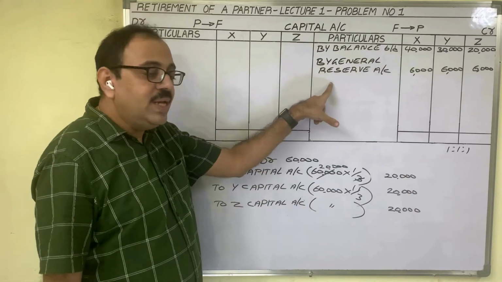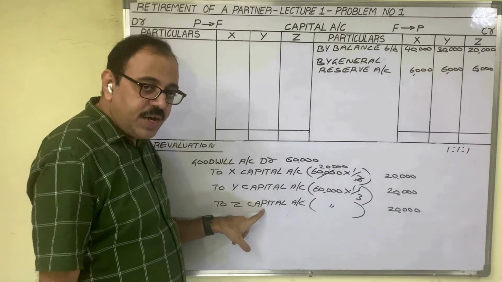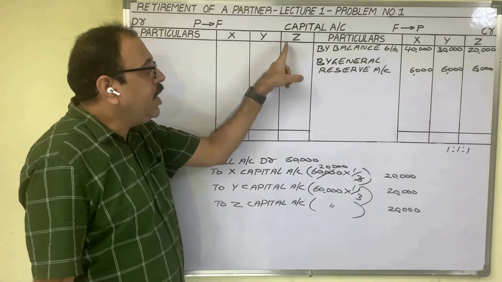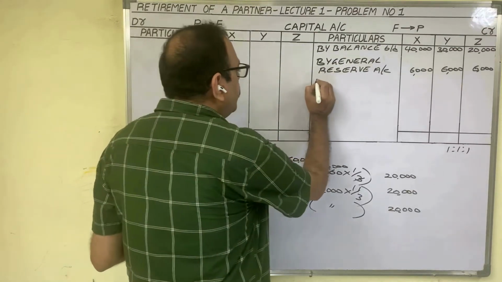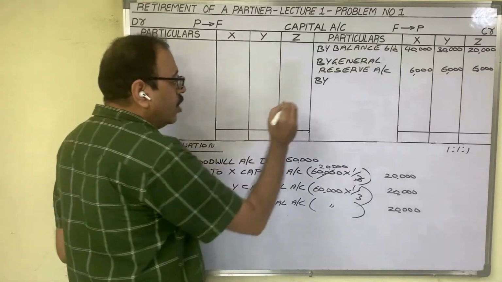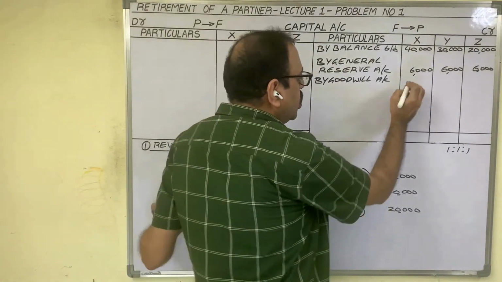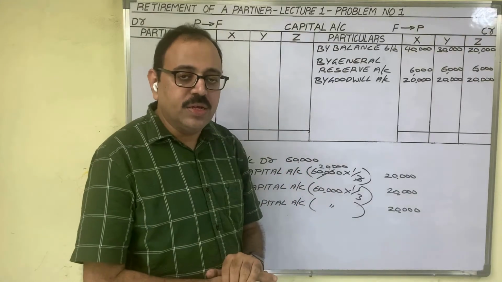Goodwill entry will be posted in capital accounts. In the journal entry, capital accounts are credited. Therefore, in the capital account, on the credit side we should post this entry. What to write in the particulars column? The other account, the debit account, goodwill account. Amounts are 20,000 rupees each. In capital accounts, all adjustments we have posted.